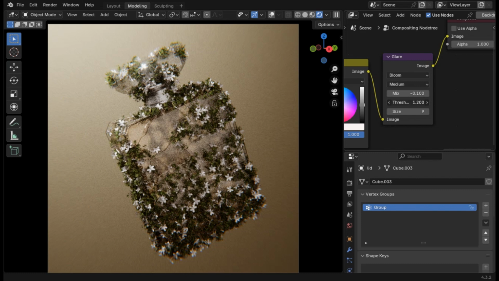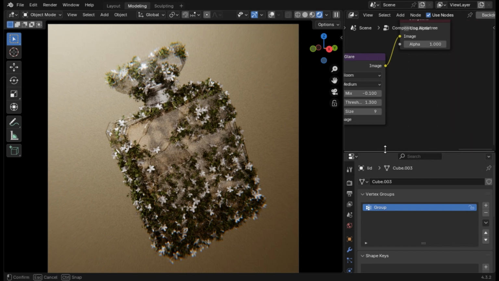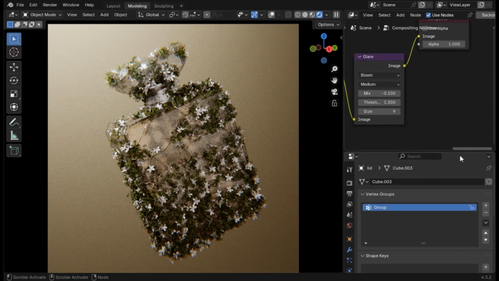But if you set this higher, it will only select a few areas that have some light in them. And this controls the size of the light around it. If you see around the flowers, the top one on the lid, it raises, decreases, and increases. So yeah, this was all for the nodes I used.